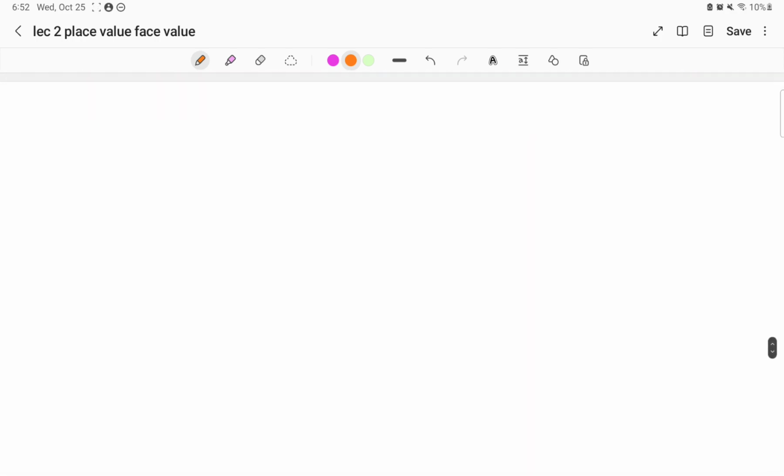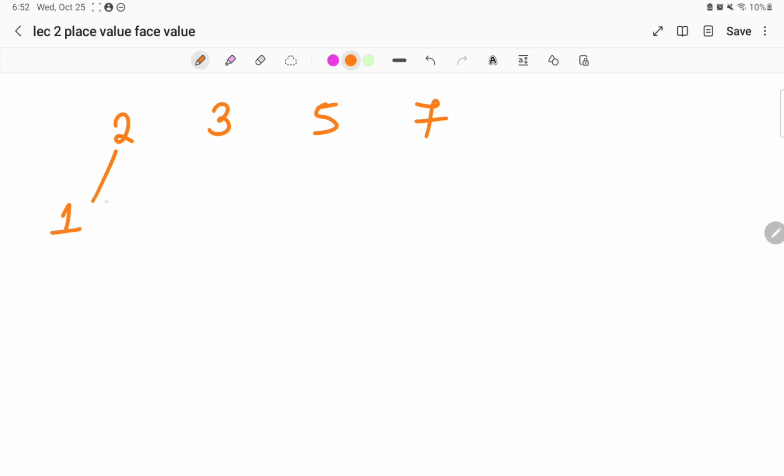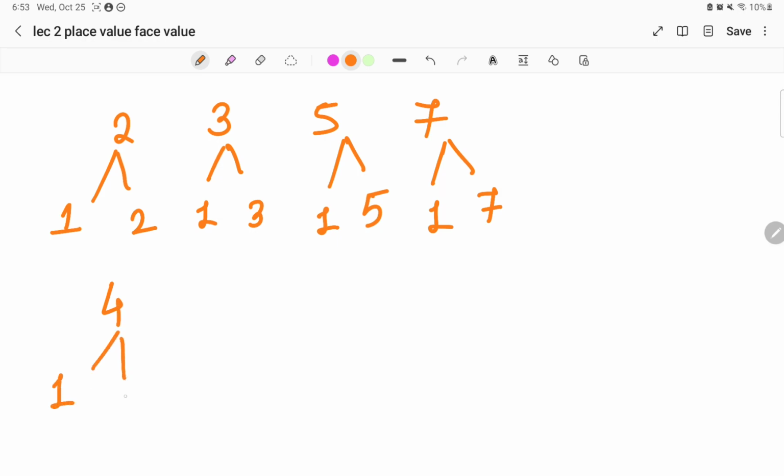If I explain this in detail, look here. 2, 3, 5, 7. I have explained it already, but once again, I would like to explain. 2 comes in the table of 1, 2 comes in the table of 2. 3 comes in the table of 1, 3 comes in the table of 3. 5 comes in the table of 1, and in the table of 5. 7 comes in the table of 1, and in the table of 7. Similarly, 4 comes in the table of 1, 2 and 4. 6 comes in the table of 1, 2, 3 and 6.